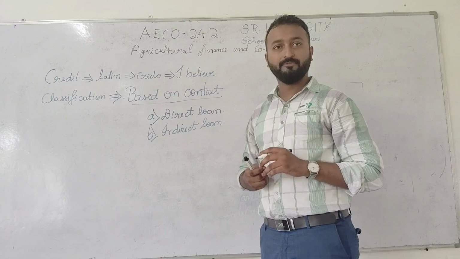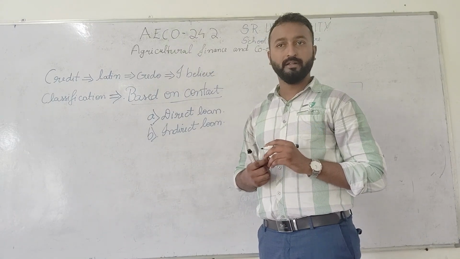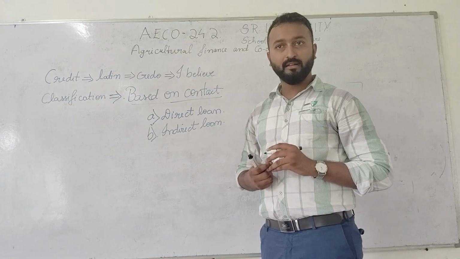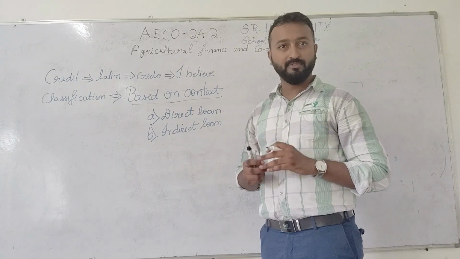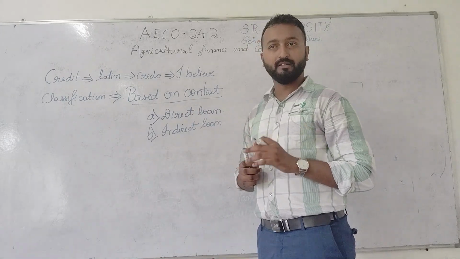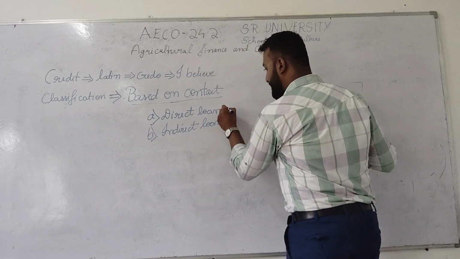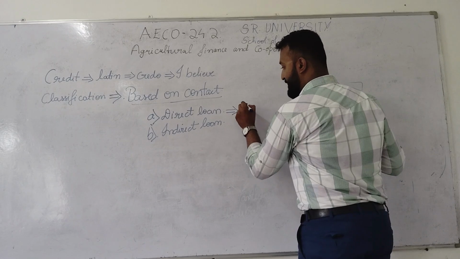Let's imagine the farmer or borrower wants to take a 10,000 rupees loan in order to grow a particular vegetable or crop. When the farmer goes to the bank, he will say, I need this much amount, and within this many months I will repay this loan amount for growing this particular product, and he will explain everything. After this, the bank will give the loan directly into the hands of the borrower.